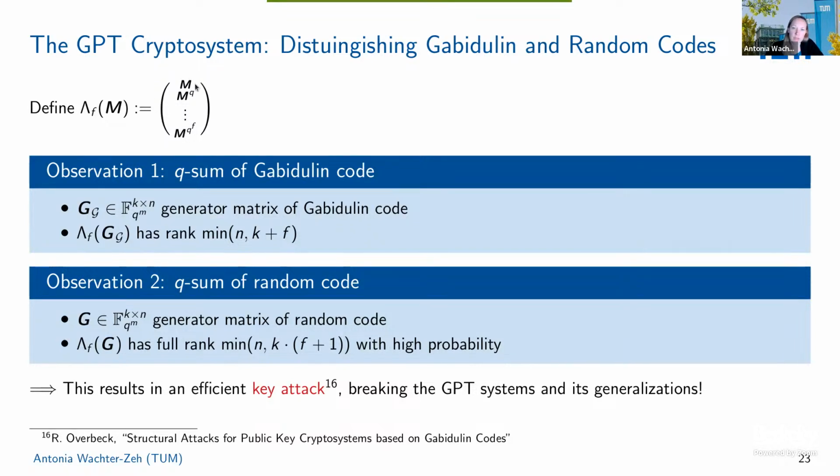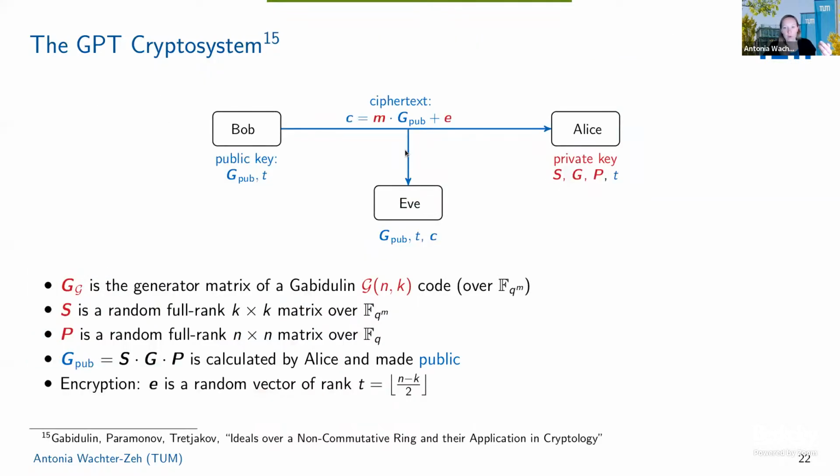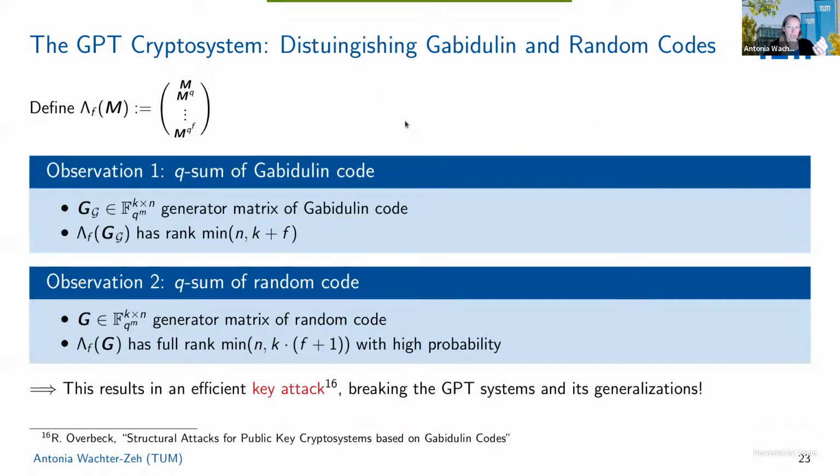And if you look at this matrix, so that's called the Q-sum, if you have the generator matrix of a Gabidulin code here, then this matrix has rank only the minimum of n and k plus f. That's basically because of the structure of the Gabidulin code. Now, if you really have just a random generator matrix, then with high probability it has this rank. So just from the rank of this G_pub, so you're applying the Q-sum on our G_pub here, and then analyzing its rank, you can see whether it comes from a Gabidulin code or if it's a random code.